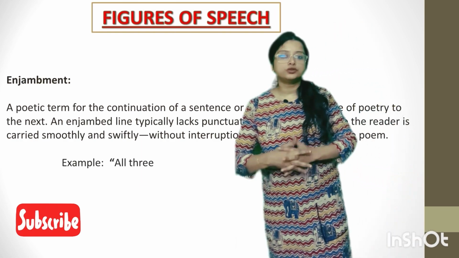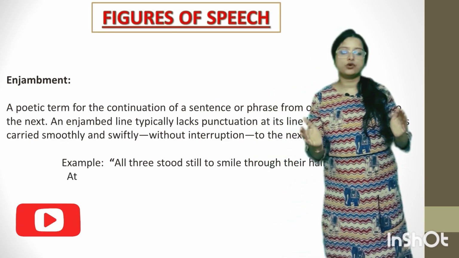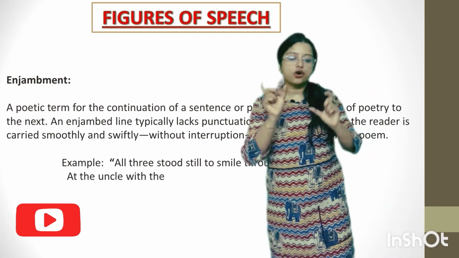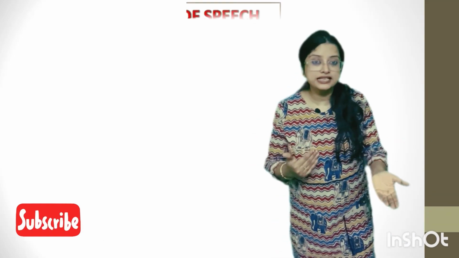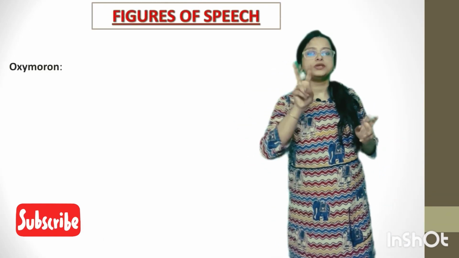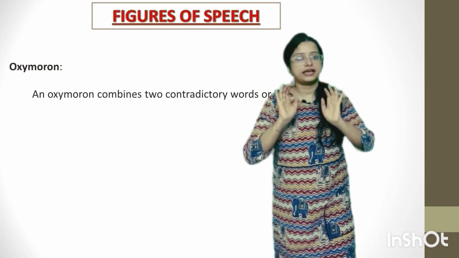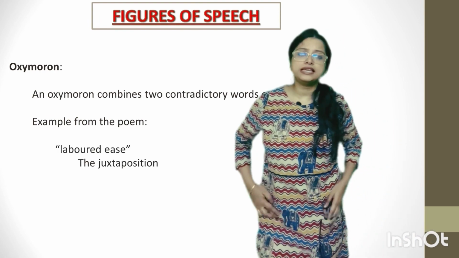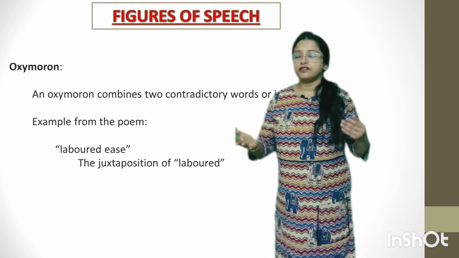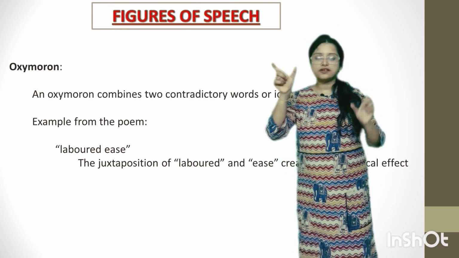Next, we will move to the more important one, oxymoron. What is oxymoron? Oxymoron is a combination of two contradictory words or ideas. So, just like we have "labored ease" over here, oxymoron means opposite words sitting side by side. Paradox means opposite ideas sitting side by side. If you have read Macbeth from ISC books, you will see that we have "fair is foul, foul is fair, hover through the fog and filthy air."